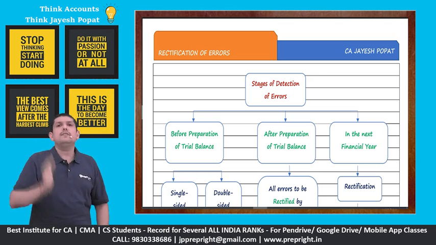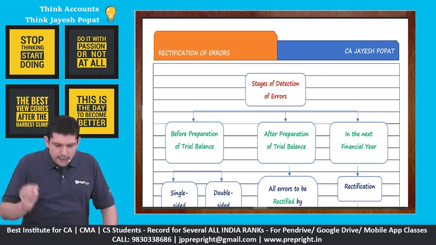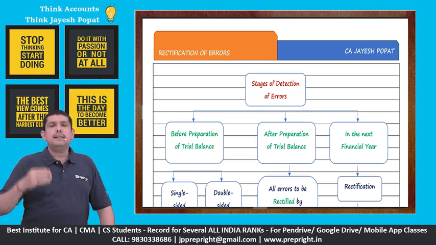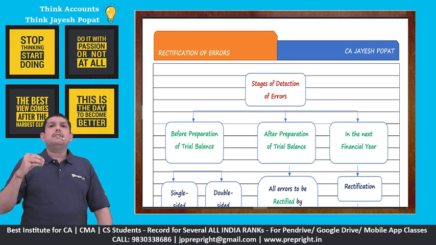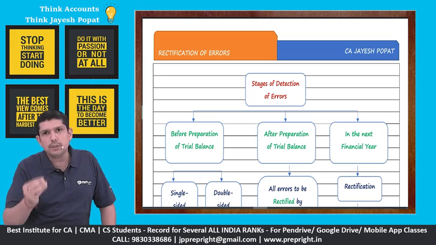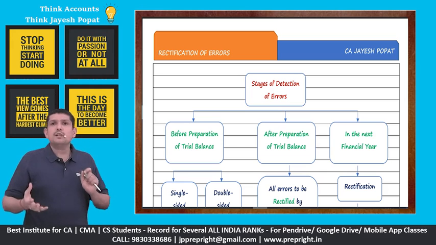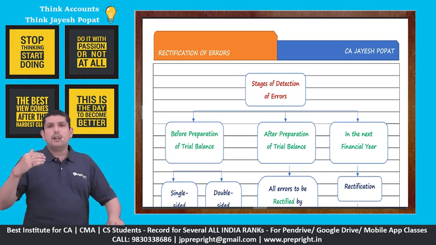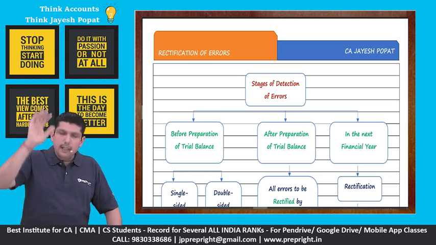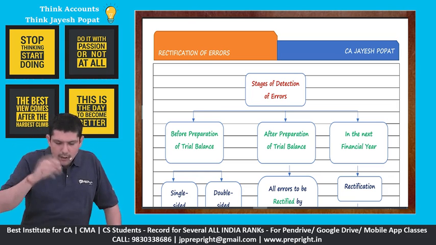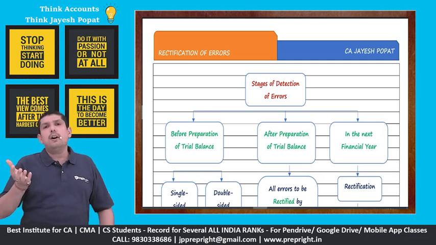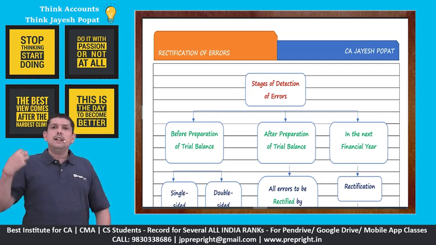The three phases in which the error could be detected is the before preparation of trial balance, that is, you are still doing your accounting activity, and while doing your accounting activity you get hold of certain errors or omissions which happened in the accounting process. After preparation of the trial balance, this would mean that your accounting activity is over, you are making your trial balance, and you have already made your trial balance, and now you have identified certain errors and omissions.